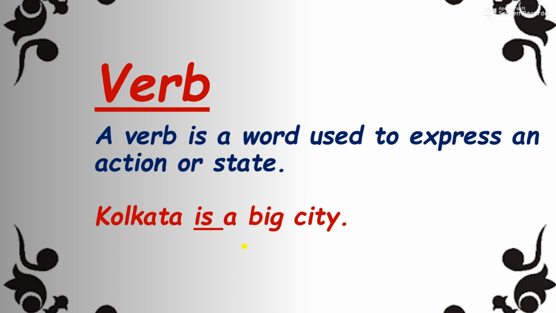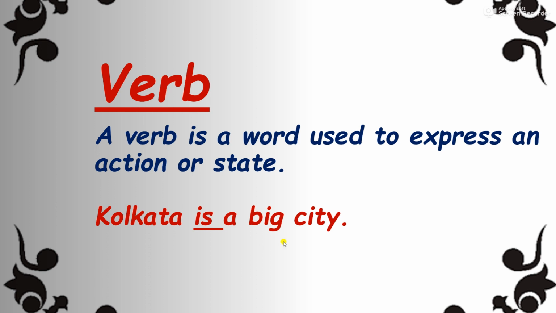Verb is a very complex, an umbrella kind of term, students. It cannot be explained in brief, but still I am trying my level best to explain. A verb is a word used to express an action or state. Action means whatever you do. For example, Ram goes to the school. Here goes is an action, so that is a verb. In the example, Kolkata is a big city, here is is a verb.